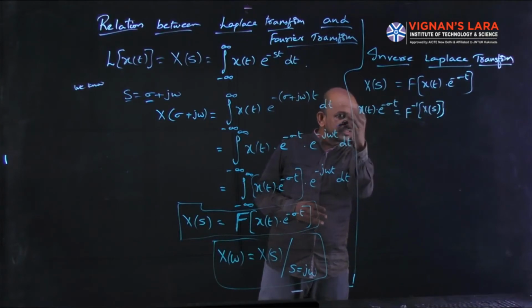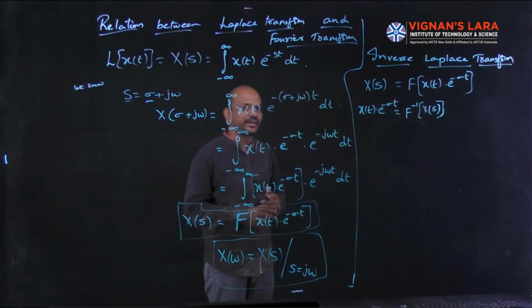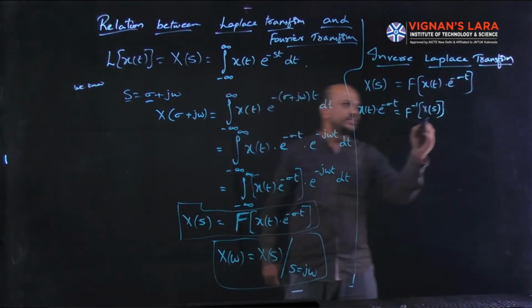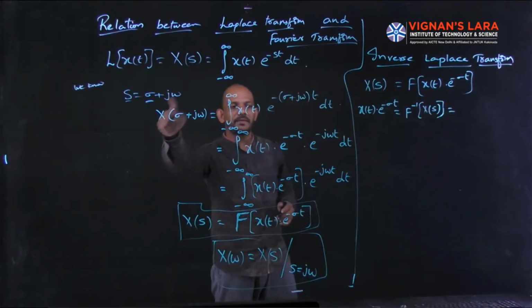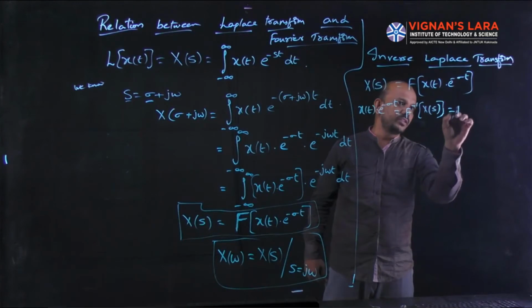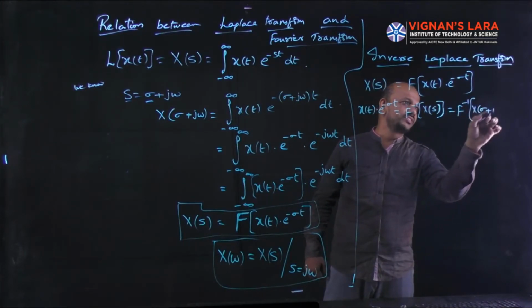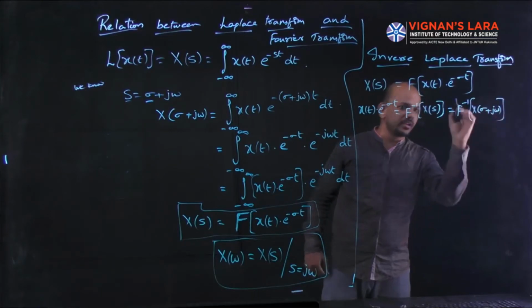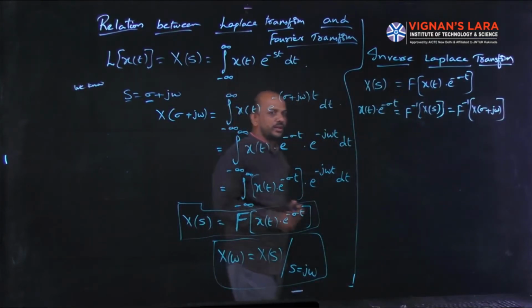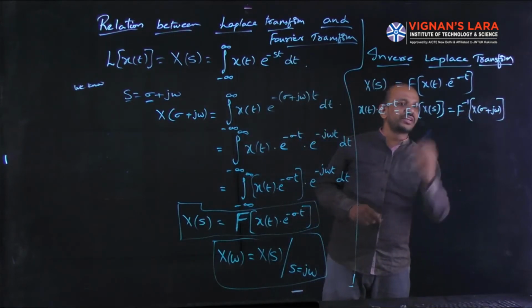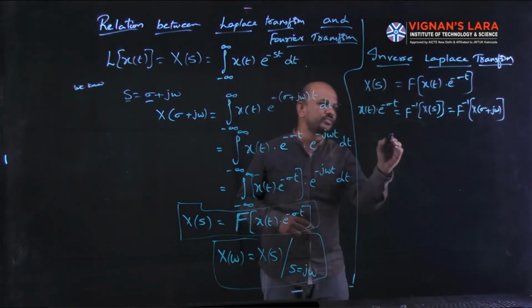If you bring this side, that is the inverse Fourier transform of X of s, and that will be equal to, already s value is sigma plus j omega, so the inverse Fourier transform of X of sigma plus j omega. And we all know the inverse Fourier transform formula. So what is the formula for inverse Fourier transform?